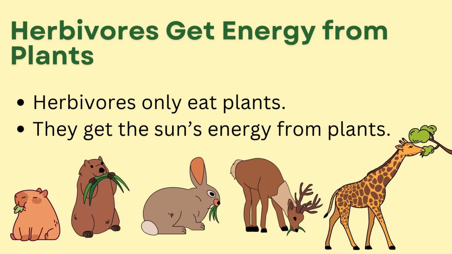Herbivores. Now, what is a herbivore? Herbivores are animals that eat only plants. They do not eat other animals, only plants, grass, trees, the leaves, for instance, and so forth. Examples of herbivores can be cows, deer, and rabbits. When they eat plants, they are actually getting the sun's energy that the plant stored in its leaves. This energy helps the animals to grow. So, as you can see, all these cute animals on the slide are eating plants and grass, and that helps them to get their energy.